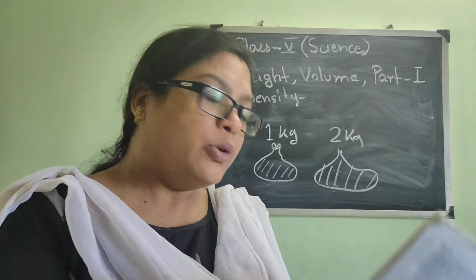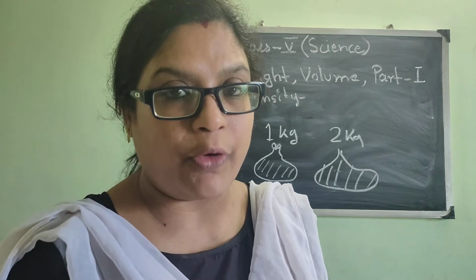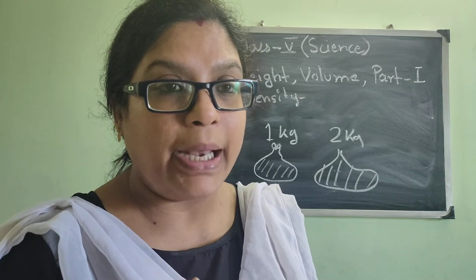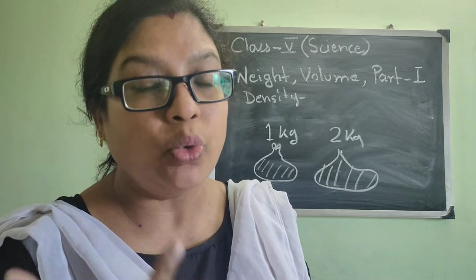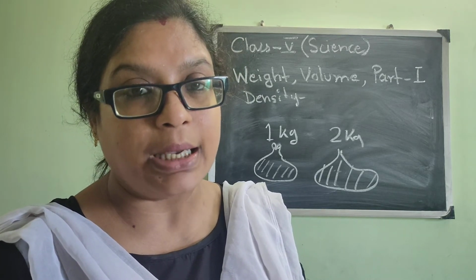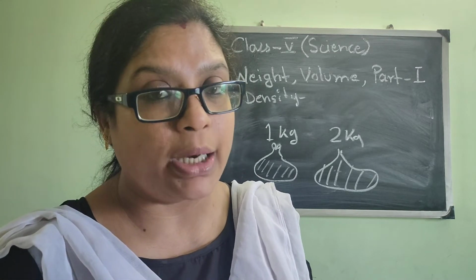Now, up to this it is okay. When you are comparing among a particular type of object, a specific one, see, I am comparing 1 kg rice with 5 kg rice, or 3 kg rice or 2 kg rice with 1 kg rice. Now, 2 kg potato with 1 kg potato.